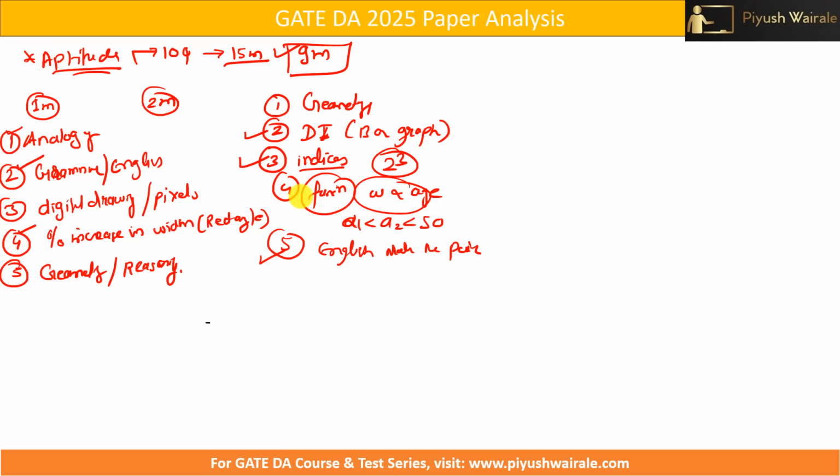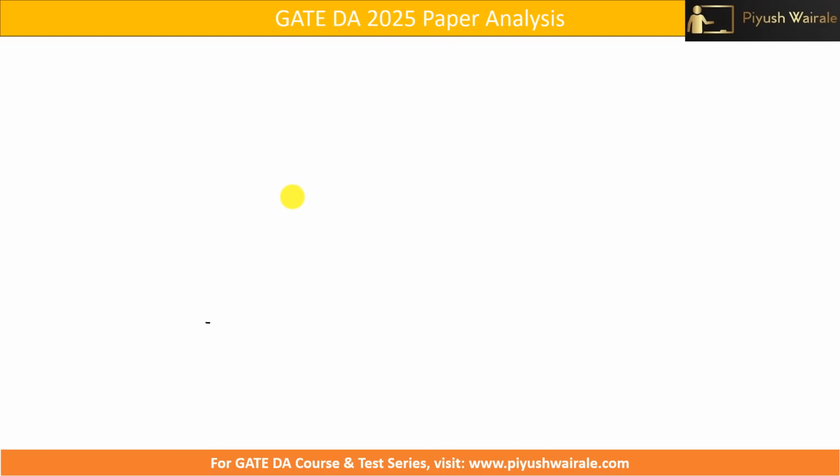Now let's move on to the technical section here. There are 7 subjects, we all know that, but first we are going to talk about the AI course. Simple. Okay, there were 4 questions based on the AI course. So I can say there were 2 questions for 1 mark each and 2 questions for 2 marks each. Okay, so 4 questions for how many marks? 6 marks. So 6 marks were there for AI.